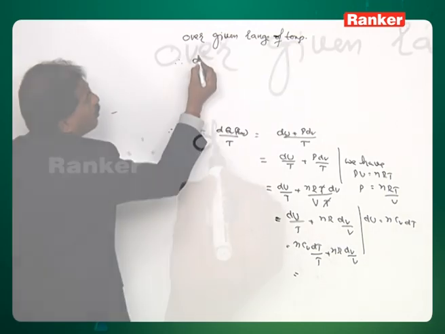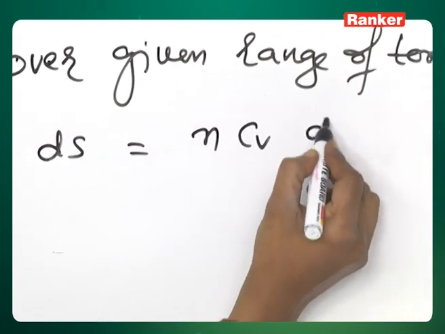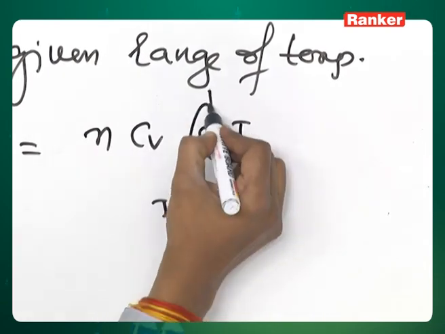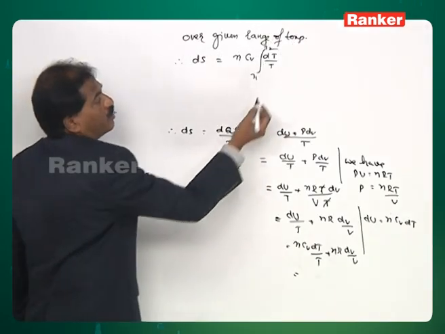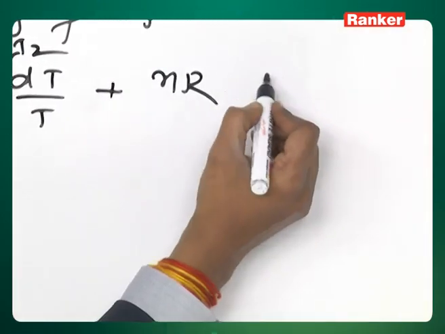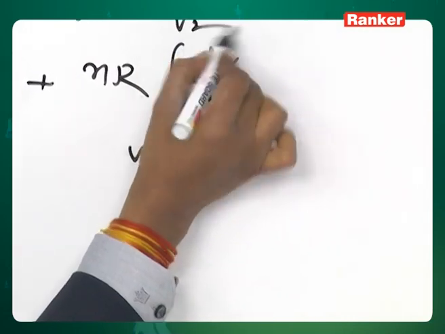Therefore, del S is equal to nCv dT upon T, integrate this term between T1 and T2, plus nR dV by V, integrate between V1 and V2.